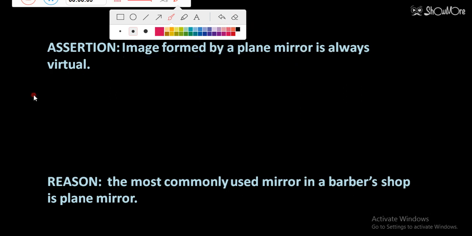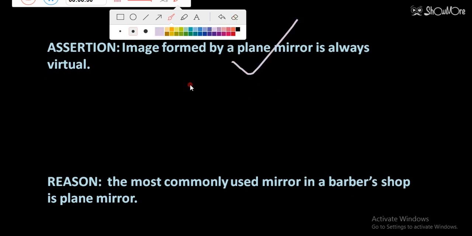It will always form a virtual, erect and same size image. Please note down the properties of the plane mirror, because I am going to discuss the concepts also, not just the questions. So the plane mirror forms which type of image? A virtual, erect and same size image. So that means the assertion is right here, obviously.